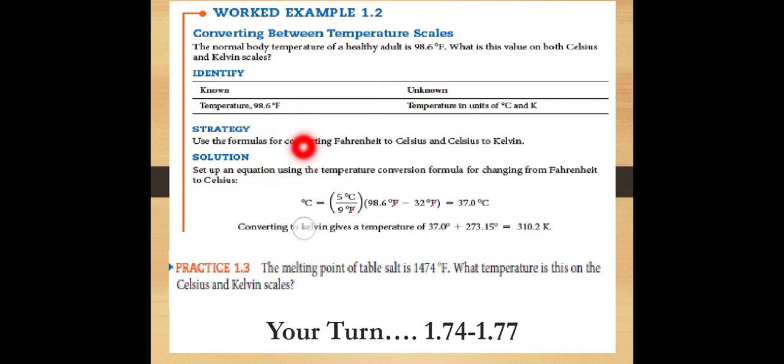We can use the formula: Celsius is equal to 5/9 times (Fahrenheit minus 32). We are provided with the Fahrenheit temperature, 98.6 Fahrenheit minus 32. We subtract these two terms, then multiply by 5 and divide by 9 and get 37. Then we have to convert this temperature into Kelvin, and similarly we add 273.15 and we get the temperature in Kelvin.